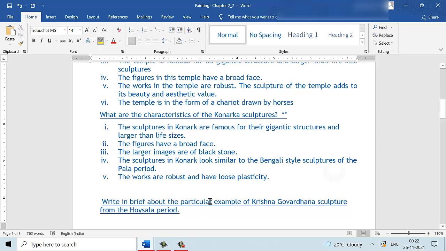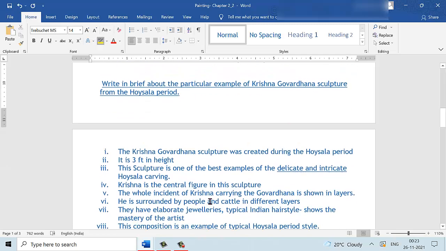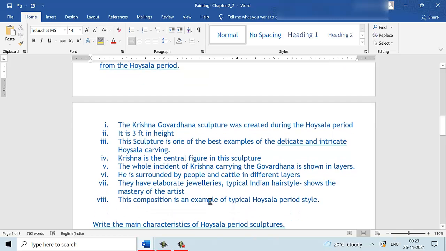The next question is about Krishna carrying the Mount Govardhana sculpture which was created during the Hoysala period. This is a short note question where they are asking you to write a brief about this. This is also a question that has come in the exam earlier. Krishna carrying Mount Govardhana is 3 feet in height, and this is one of the best examples of the delicate and intricate Hoysala carving. In this sculpture, Krishna is the central figure.